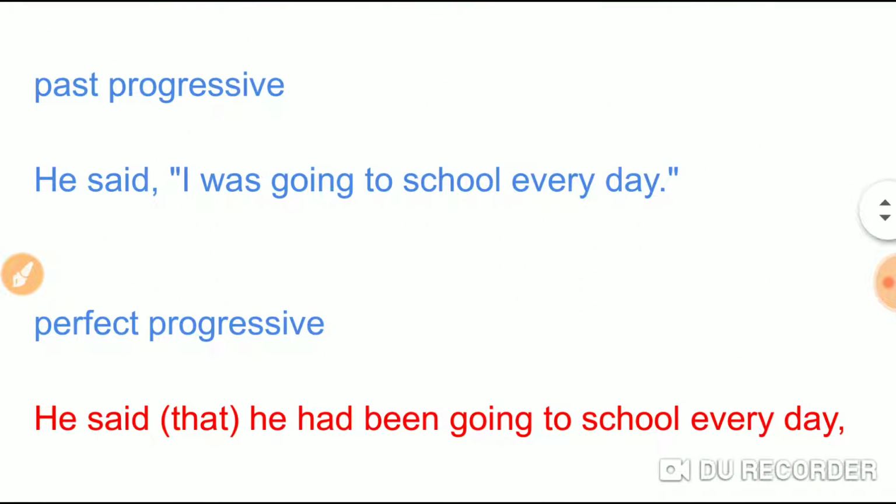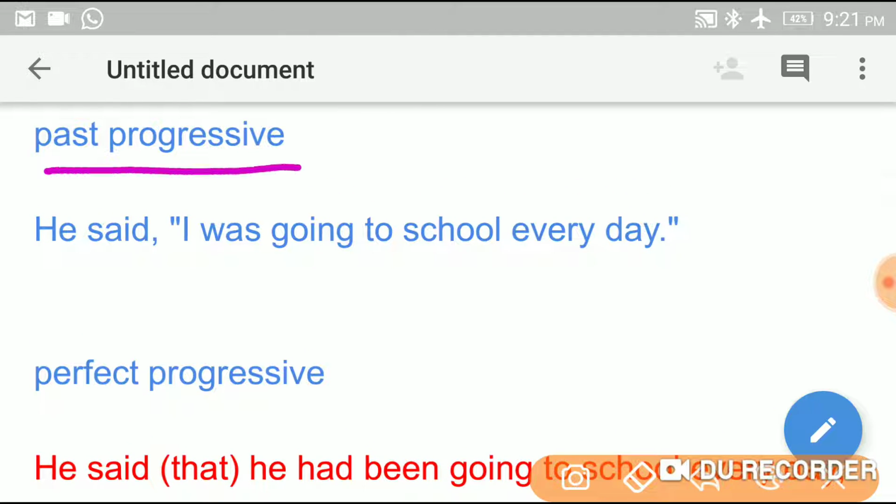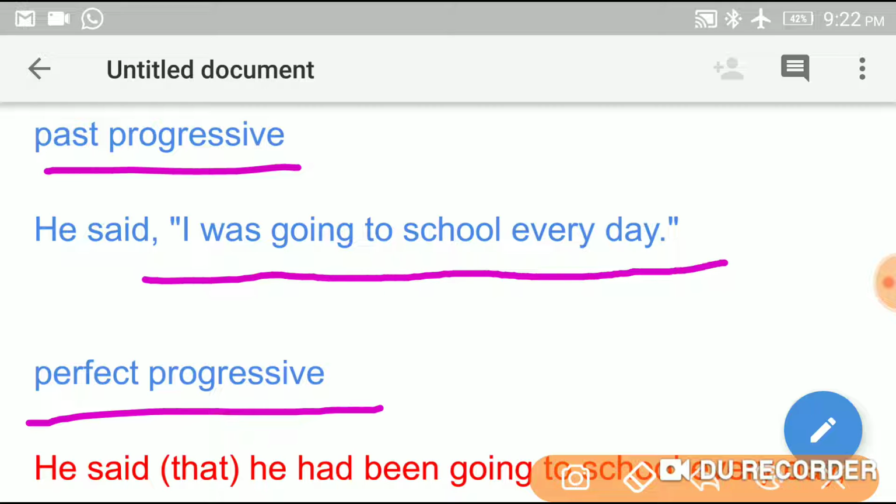Past progressive, that means past continuous tense, changes into past perfect continuous tense, also called past perfect progressive tense. Let us see the example. He said, I was going to school every day.